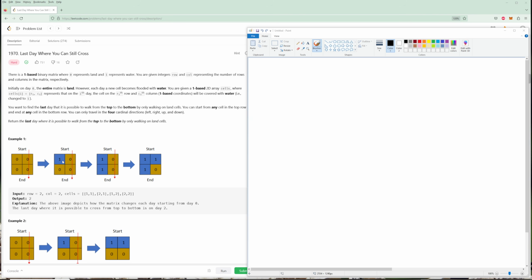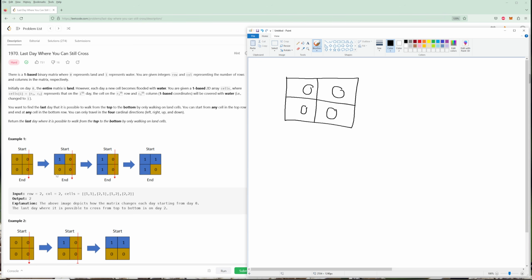So in this problem, you are given a grid, and the grid has all land, and then you have this cells array. The cells just tells you that every day, one of the lands turns into water. As you can see from example one, we start with all land, and land is represented as zeros. Then every day, one of the lands turns into water.